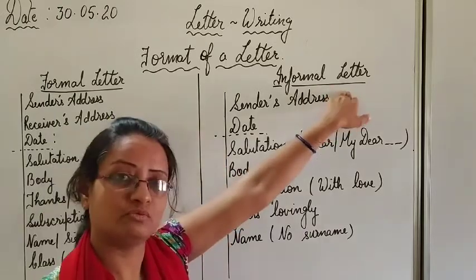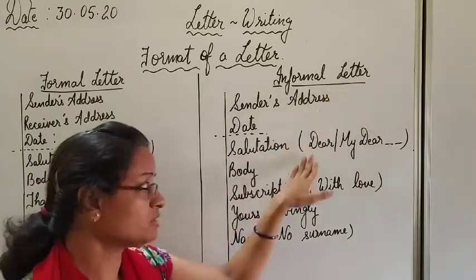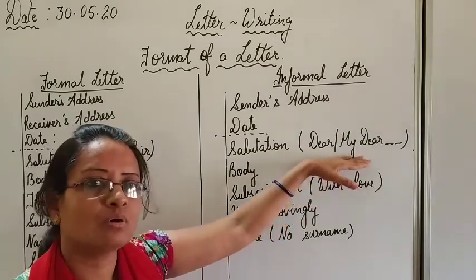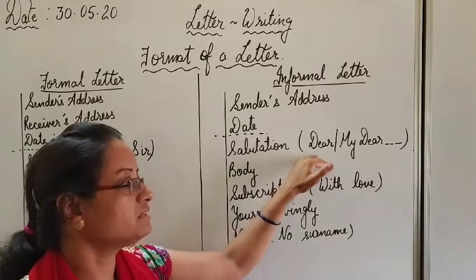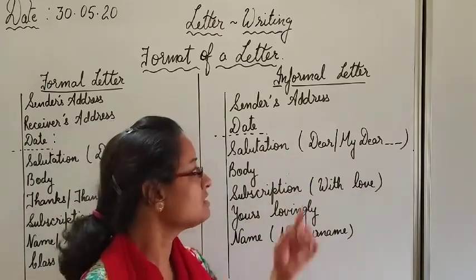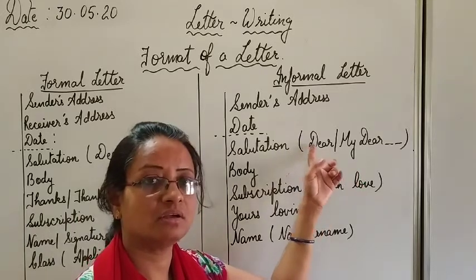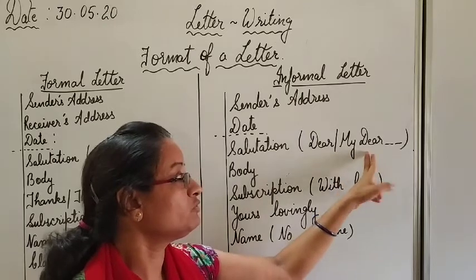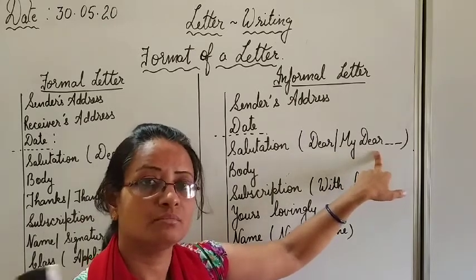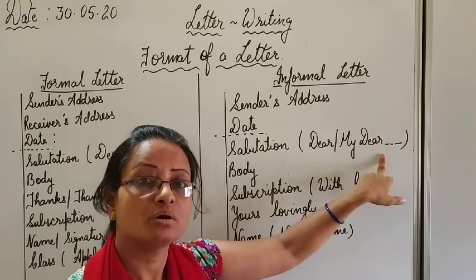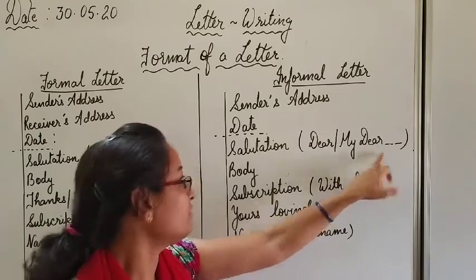Children, in case of informal letters, what salutation we are supposed to write? Either my dear or dear. If you are writing dear, you may write directly your friend's name if you are writing to your friends. Like dear Rohit, dear Akash, dear Saloni, dear whatever. Then if you are writing my dear, you can write my dear father, my dear mother, my dear uncle, or my dear and name of your friend.